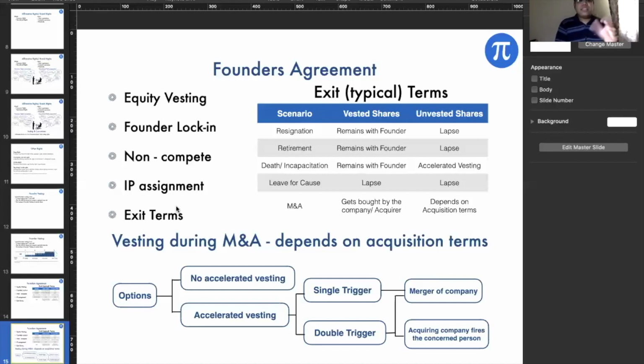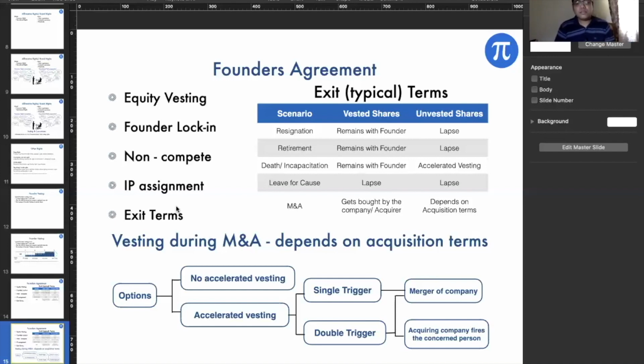So as you can see, there are various ways. I'm sure we have all read about it. In the options of M&A, in case of accelerated vesting, a single trigger can be there, a double trigger can be there. In a single trigger, if there's a merger, it can just accelerate. A double trigger is where there is a merger as well, and the company decides, okay, I'm not going to take that person on board.